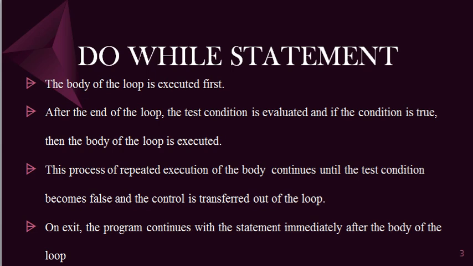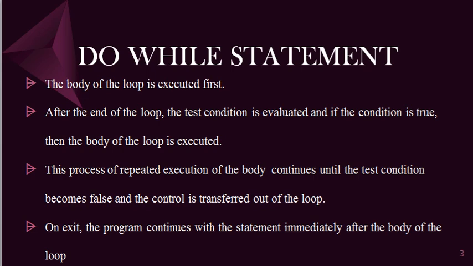This process of repeated execution continues until the test condition becomes false and the control is transferred out of the loop. As long as the condition is true, the body of the loop will be executed.